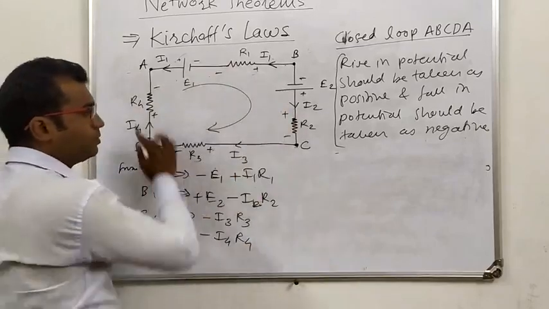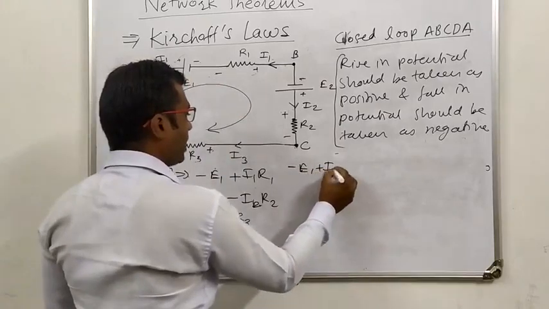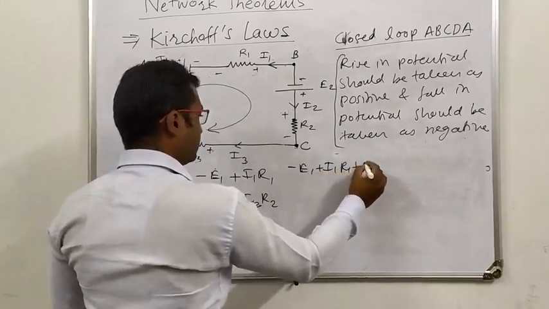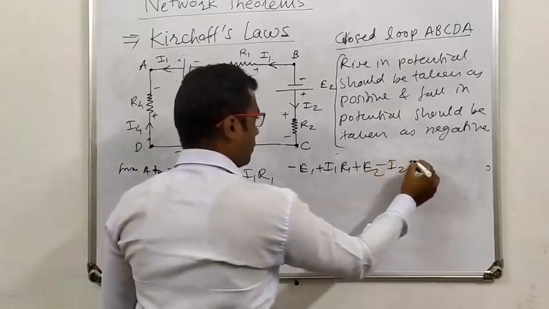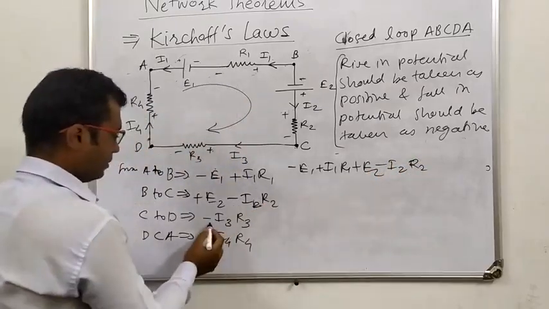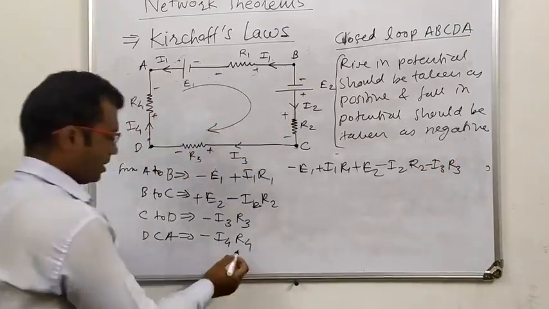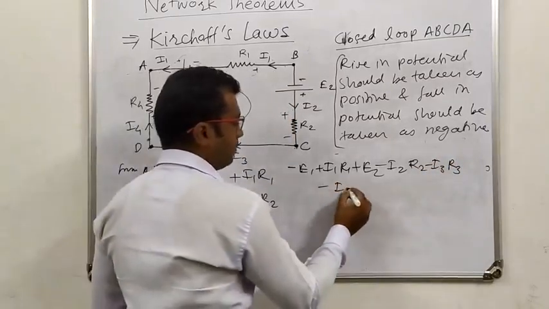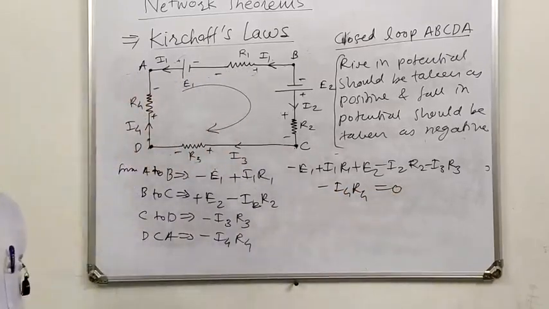Therefore, in a closed loop, we can directly write: minus E1 plus I1 R1 plus E2 minus I2 R2 minus I3 R3 minus I4 R4 equal to 0.